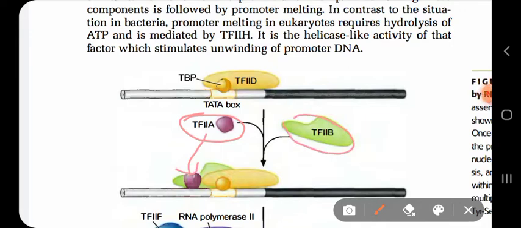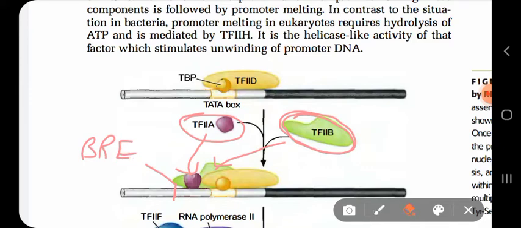Then comes the TF2B. You know very well where TF2B binds. TF2B binds on which place? I said just a little bit ago. TF2B binds to a region known as the BRE element, the TF2B recognizing element.